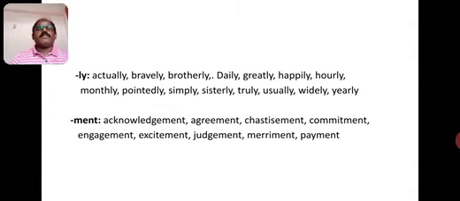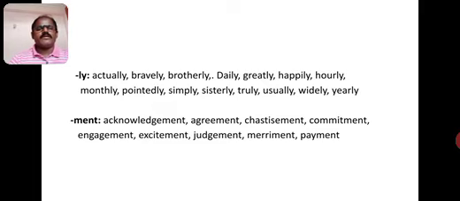Chastise plus ment. Chastise is the root word, ment is the suffix. When we join chastise plus ment, root word plus suffix together, we got chastisement, a new word. Next, commit is a base word, ment is the suffix. When we add these together, it has become commitment. Engage is the root word, ment is the suffix. When we join engage plus ment, it has become engagement.